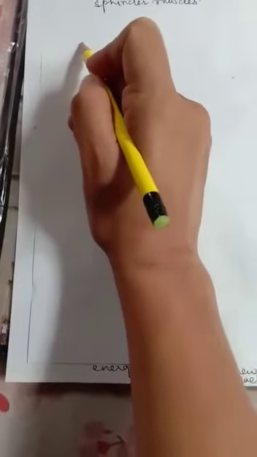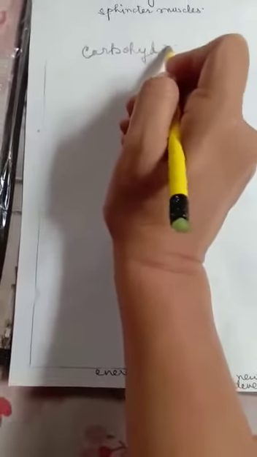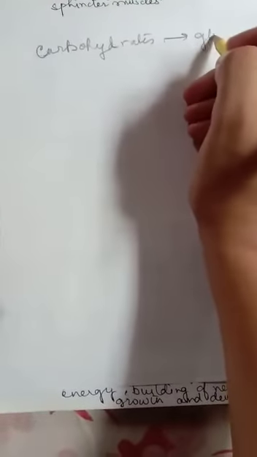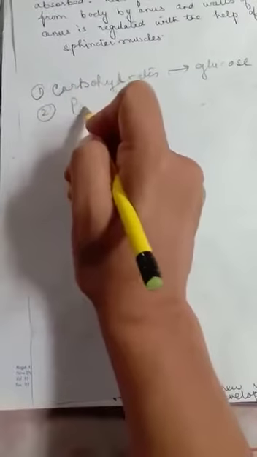Now here, see, the final product of carbohydrates is glucose. Then you have proteins.